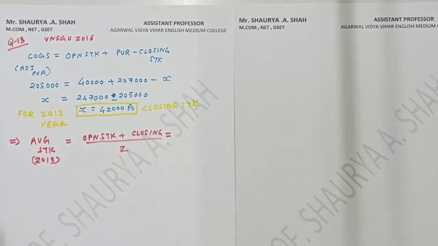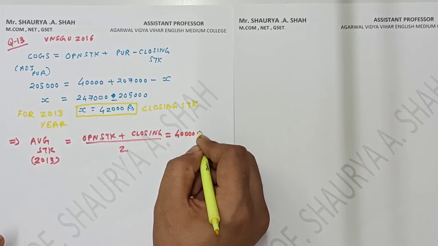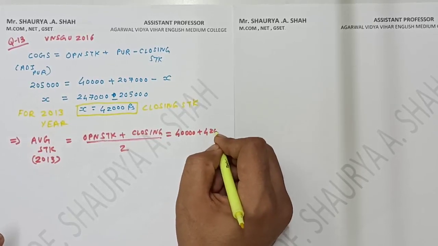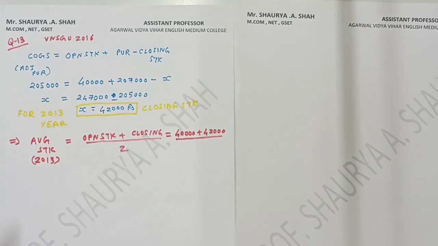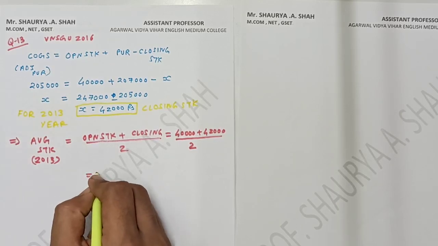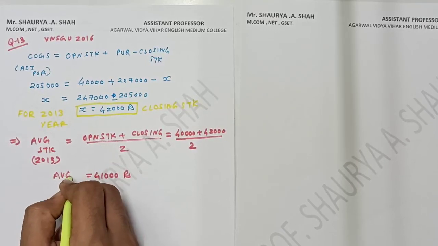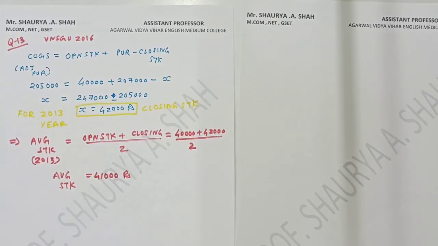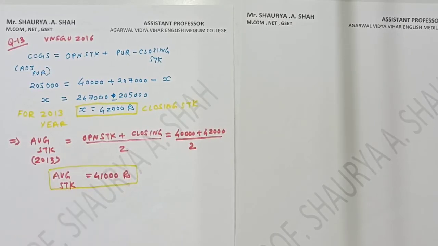What is my opening stock? It is already given in the sum, right? 40,000 rupees plus closing stock. Closing stock is 42,000, we found out in the very first equation, divided by 2. So your answer comes to 82,000 divided by 2, that is equal to 41,000 rupees, right? So my average stock is 41,000 rupees. Hope it's clear to each and every student. Fine. So we have calculated two particulars for the year 2013, right?